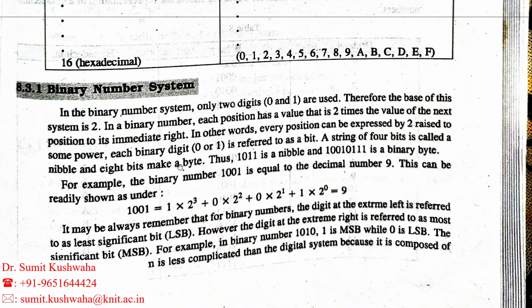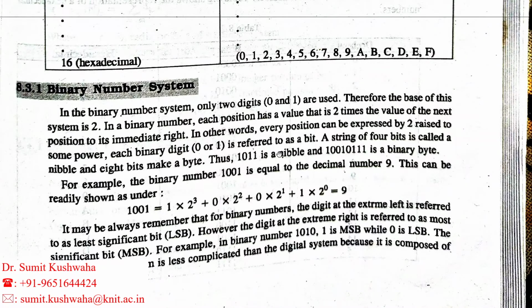In this binary number system, only two digits are used, 0 and 1. Therefore, the base of this number system is 2, as I have already told you. In a binary number, each position has a value that is 2 times the value of the next position to its immediate right. I will explain it later. In other words, every position can be expressed as 2 raised to some power. Remember this point, 2 raised to some power.